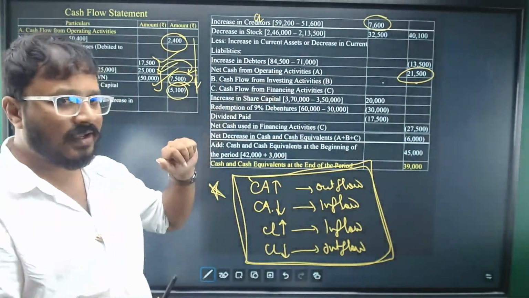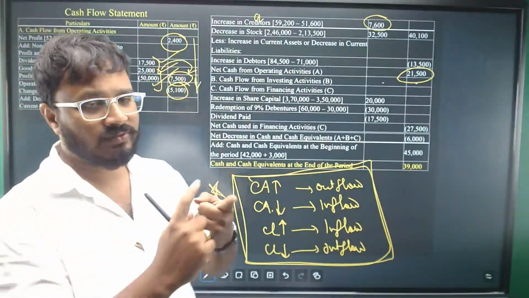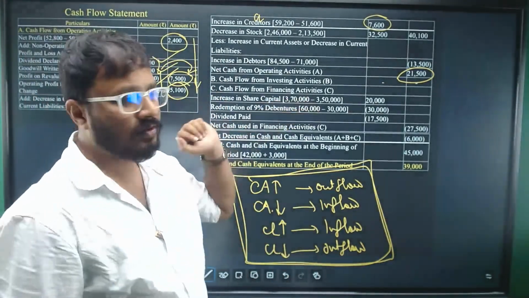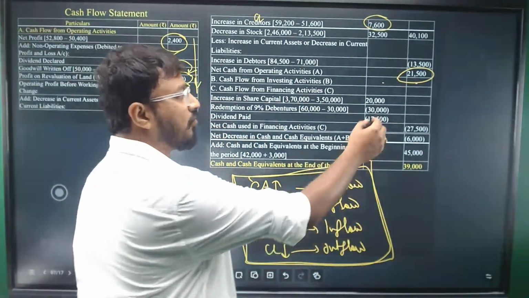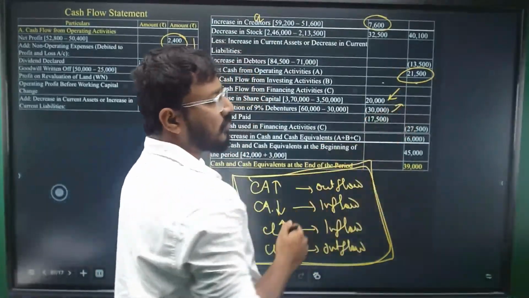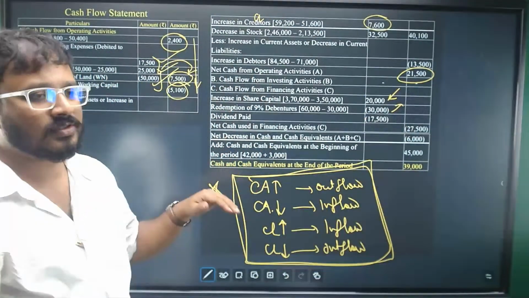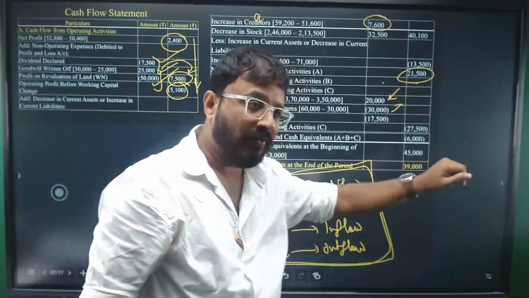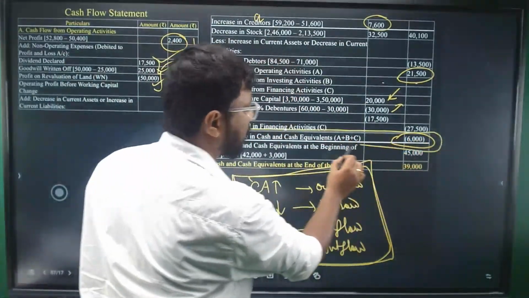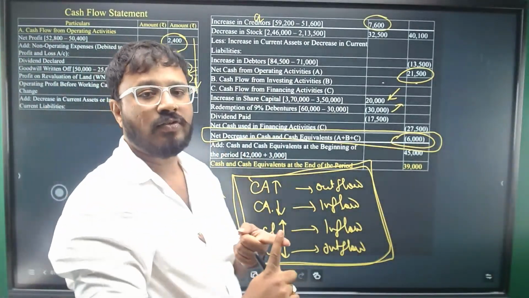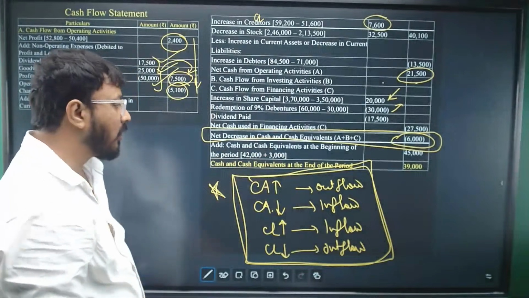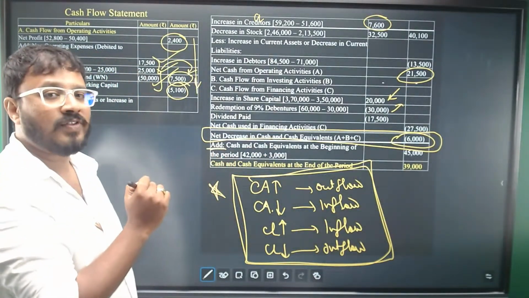Now come to financing activities. As I was mentioning, we have two items: share capital and debentures. So those two are considered here. We have issued new shares, so 20,000 is an inflow, positive. We have redeemed the debentures, so it is an outflow, and we have mentioned it in minus. We take all three activities' total to get the net decrease in cash and cash equivalents. We add the cash flow from investing, operating, and financing activities to get this. We'll add back the opening balance of the cash and cash equivalents.